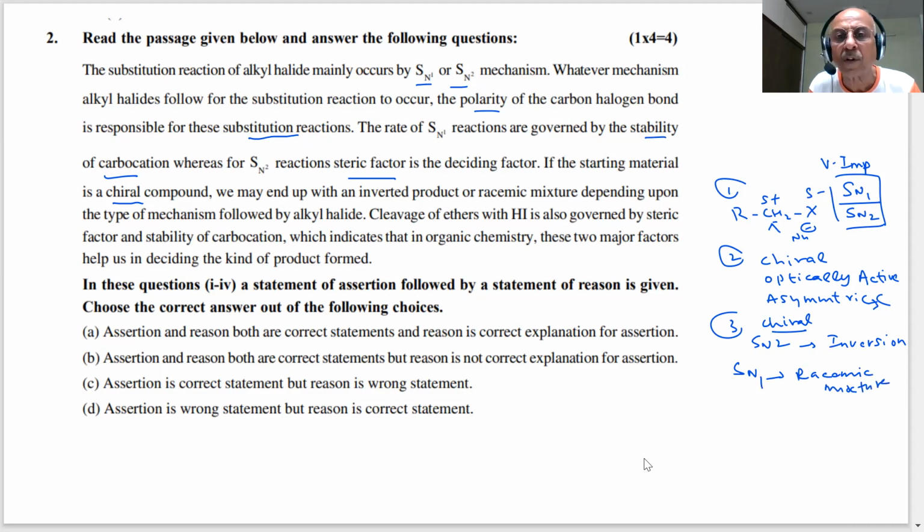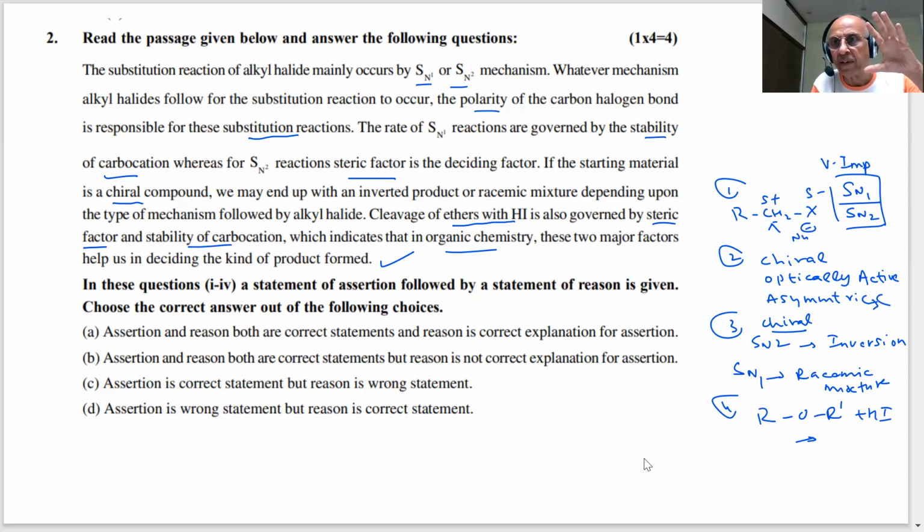Students, always an important question, depending upon the type of mechanism. Cleavage of ethers with HI, students. R O R dash. You know the reaction. Breaking of this bond, you get alcohol and alkyl halide, governed by steric factors and stability of the carbocation, which indicates that in organic chemistry, these two measures help in deciding the kind of product formed.